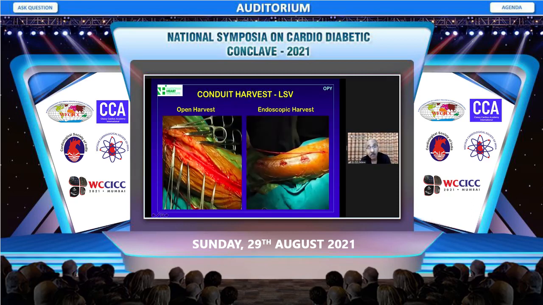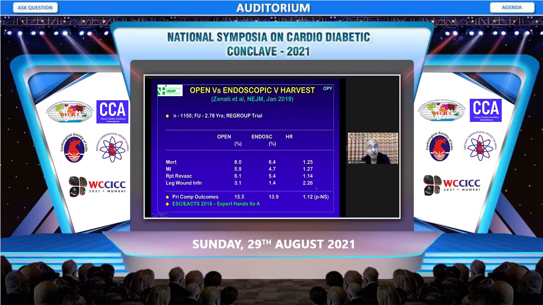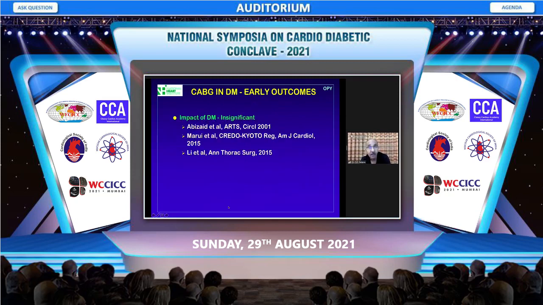Endoscopic conduit harvest is shown to reduce the infection rates, but the patency rates of the graft are very controversial. Some say it's good, others don't agree with that. But the European guidelines give it a class 2A indication, but once again in expert hands.